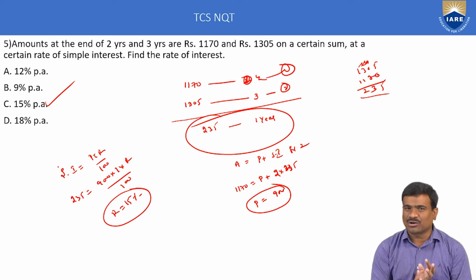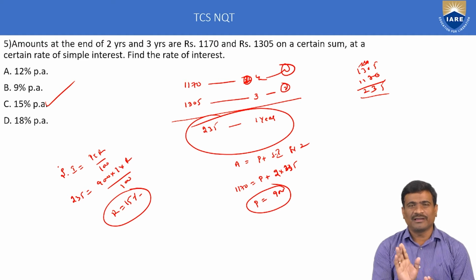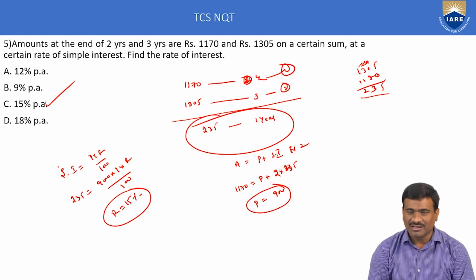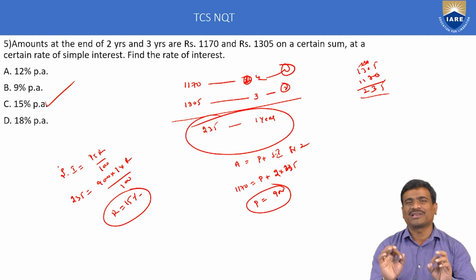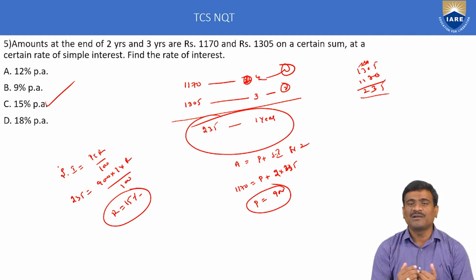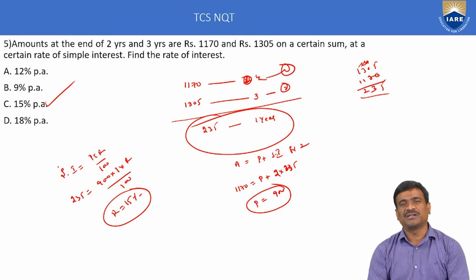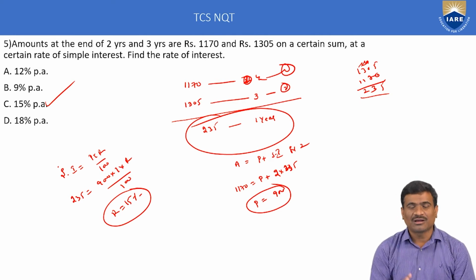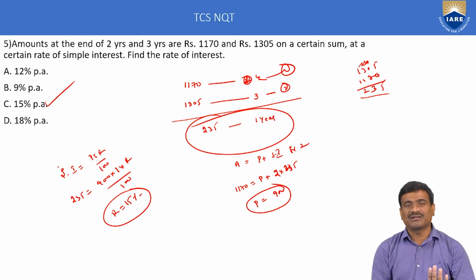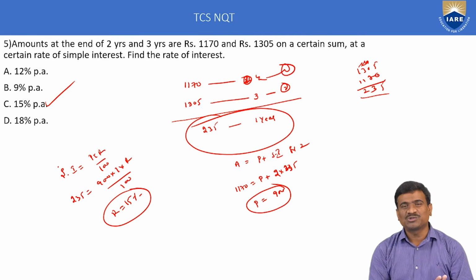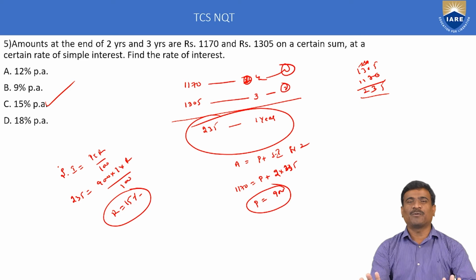Simple interest and compound interest: simple interest is 1 mark and compound interest is 1 mark, total 2 marks in the TCS NQT test pattern. These two topics depend only on calculation. The simple method: simple interest PTR by 100 is a simple calculation. Compound interest is complicated, with complex solutions. The compound interest method: amount is equal to P into 1 plus R by 100 whole to the power of T. Here only the calculation is important, there is no logic here.